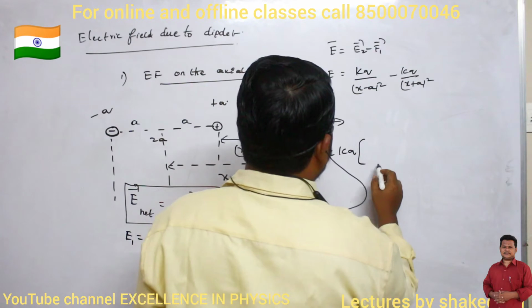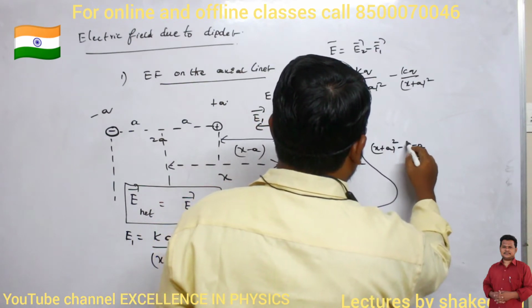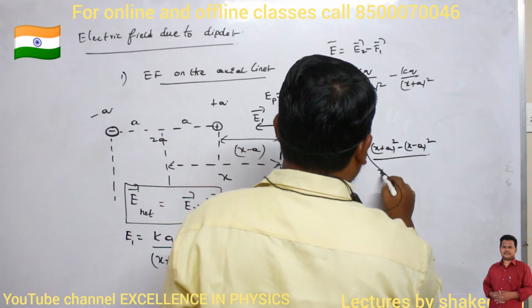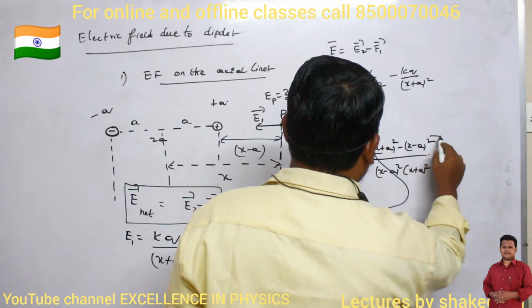So kq into x plus a whole square minus x minus a whole square, divided by x minus a whole square into x plus a whole square. That's all, no?